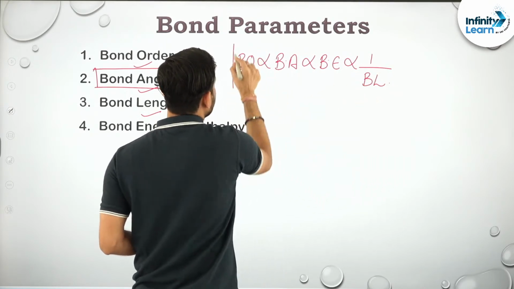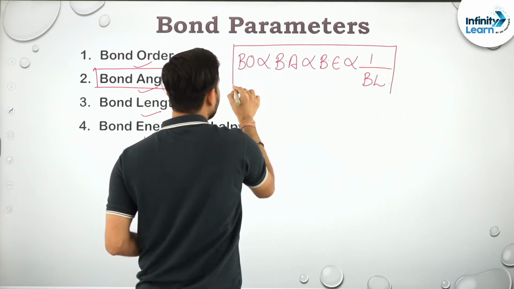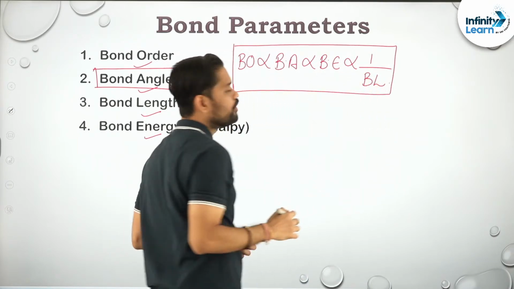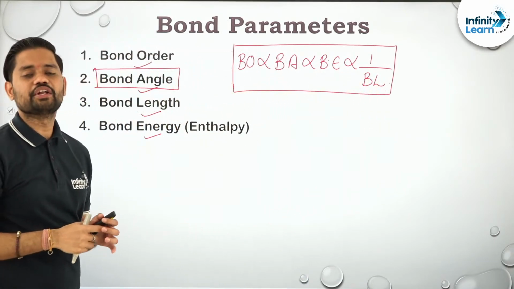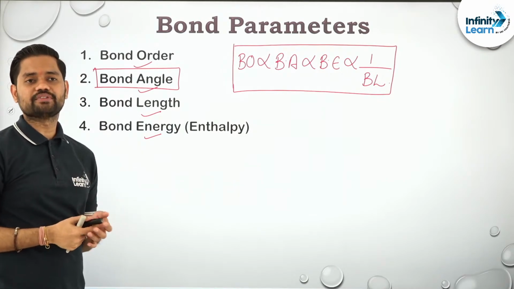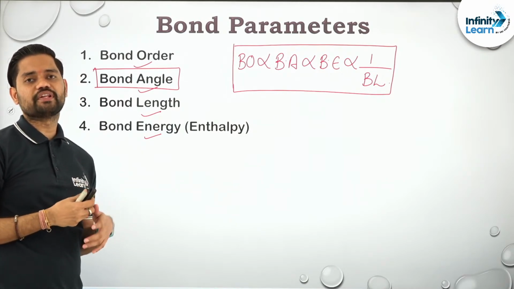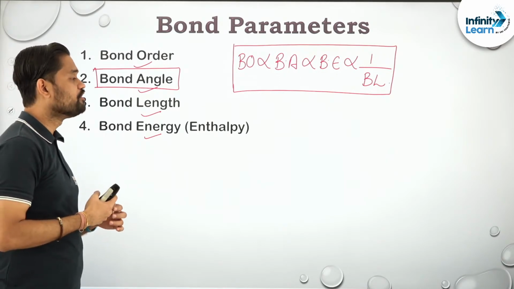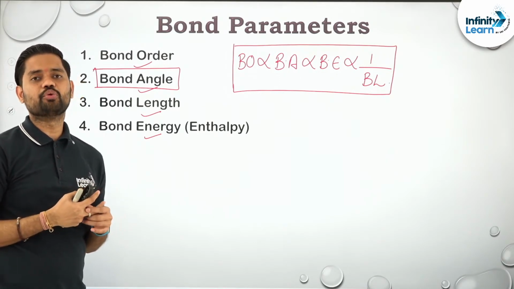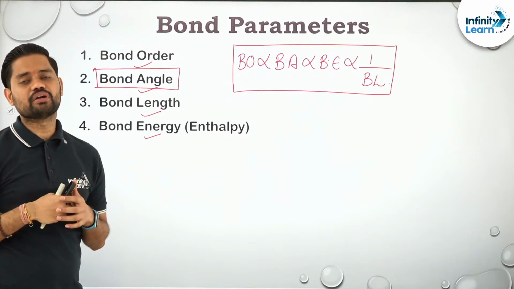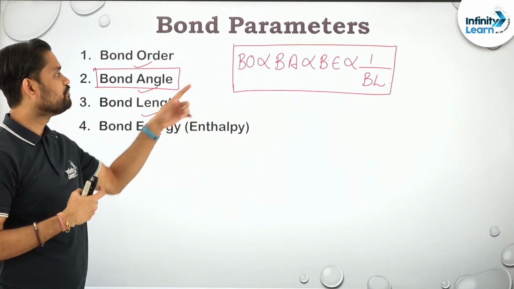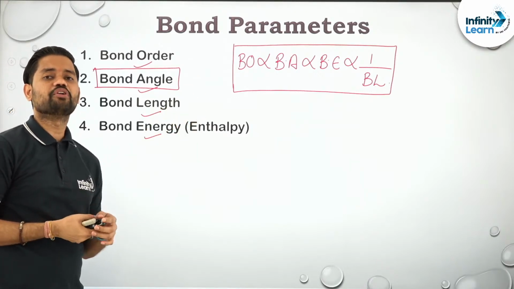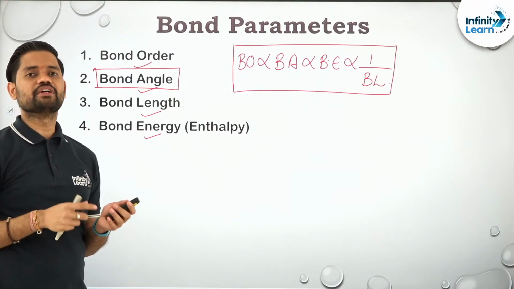Bond length. So if you understand one, you can identify all. What is bond order? It is the number of bonds between any 2 atoms. Bond order is not applicable for the entire molecule, it is just for 2 atoms. What is bond angle? It is the angle formed by 2 atoms which are directly bonded to the central atom. What is bond energy? It is the amount of energy required to break any particular bond.